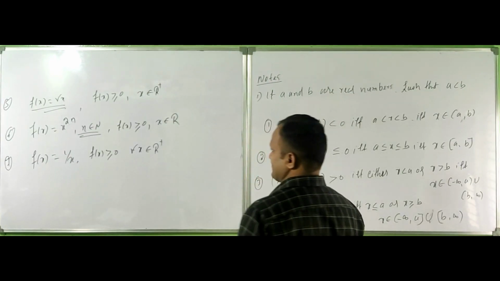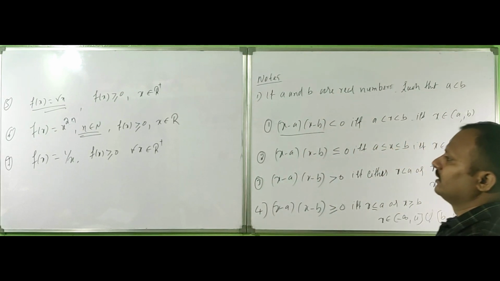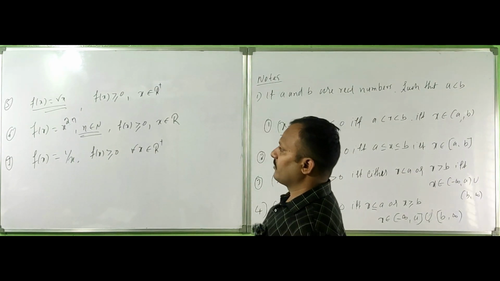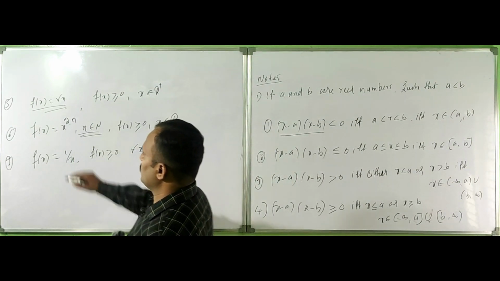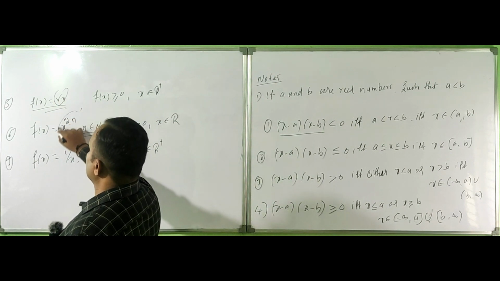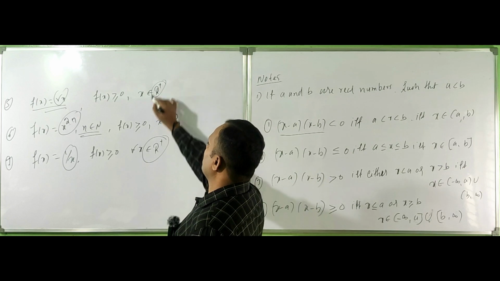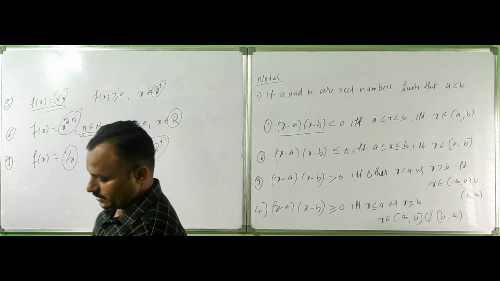These are some identities. Here we don't need them as part of the problems. So √x is positive, x to the power n is positive, and 1/x is positive for the corresponding R plus and R.